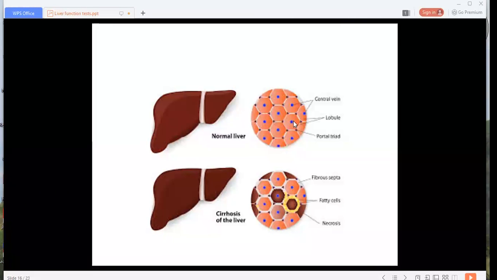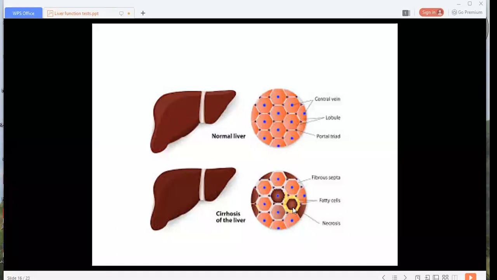there are hepatic lobules. Okay, this is the normal liver with normal architecture. But here there are little changes that occur due to formation of fibrous septa. There are fatty cells you can see around this lobule, and a necrosed area. This brownish area is the necrosed area.